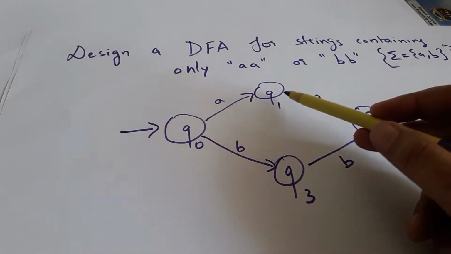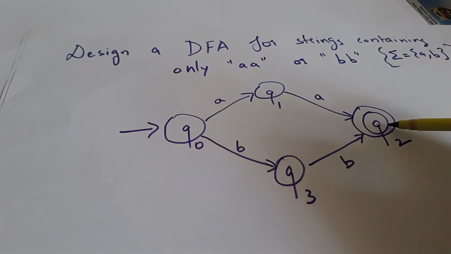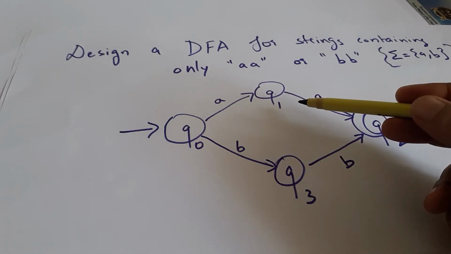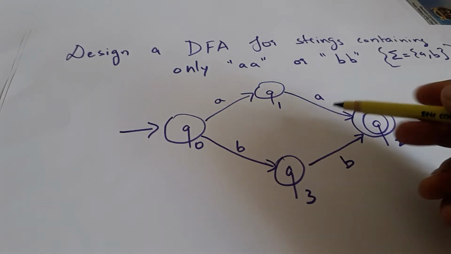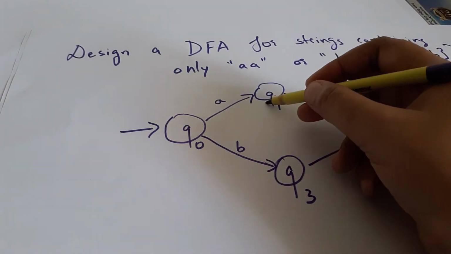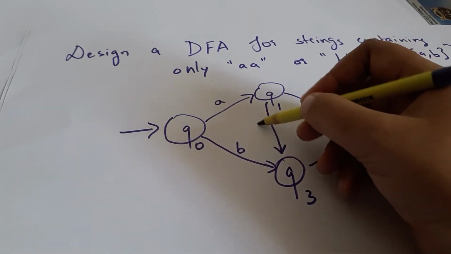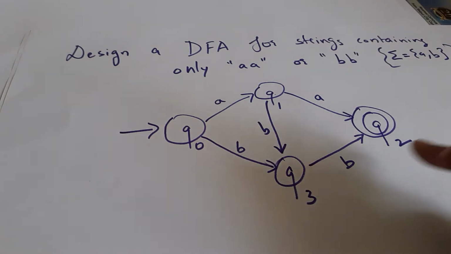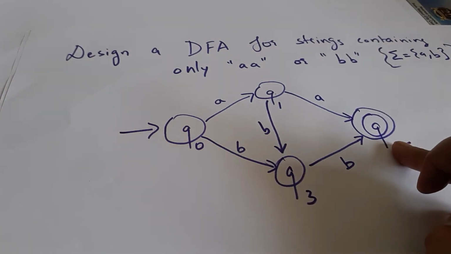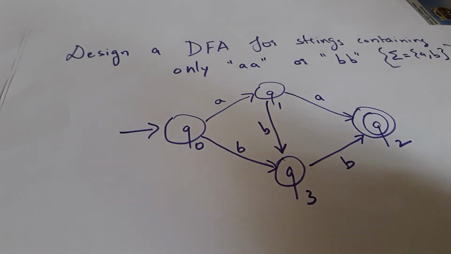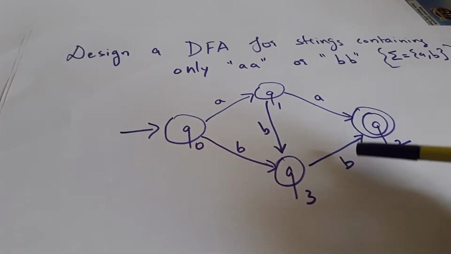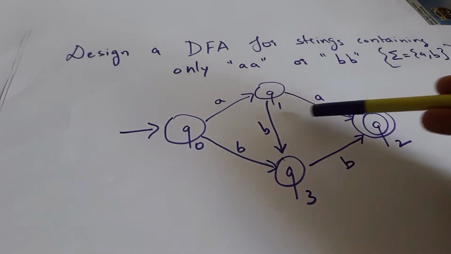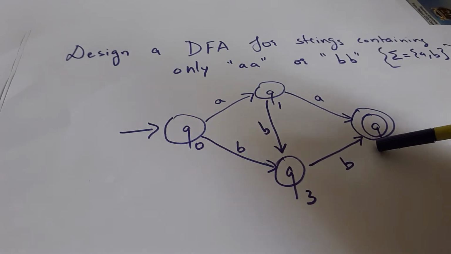Now see, from Q1, if it is A it is going to Q2, if it is B, where can we put it? Do we have to add a dead state? No, because if it is a B we can send it to Q3, and from Q3 again it will have a transition to Q2, which means it will have double B if it is going through this path Q1, Q3, Q2, and it will end with double B here.